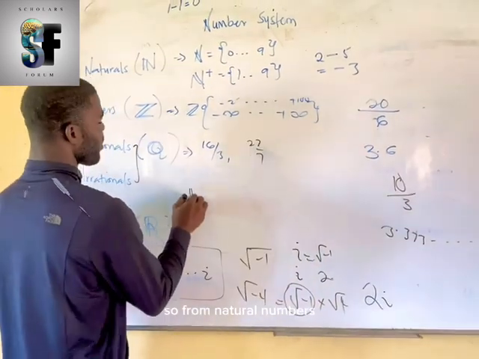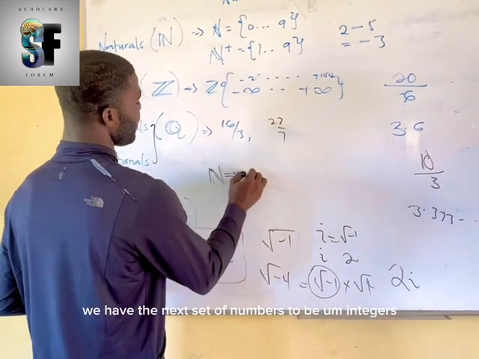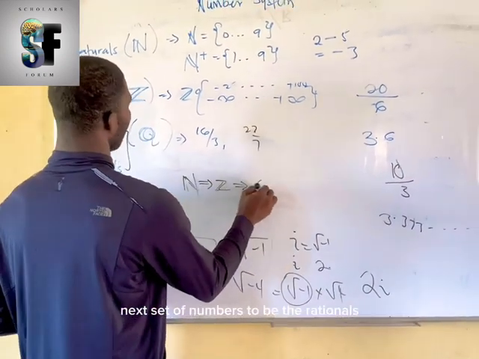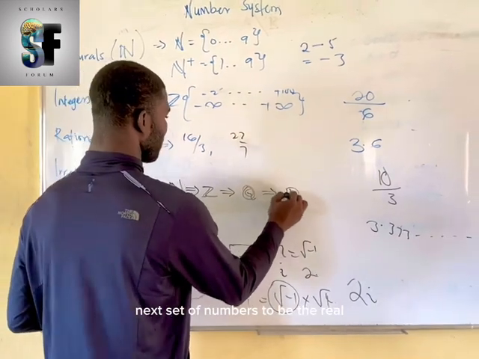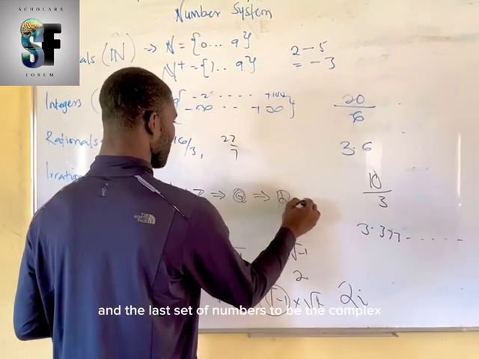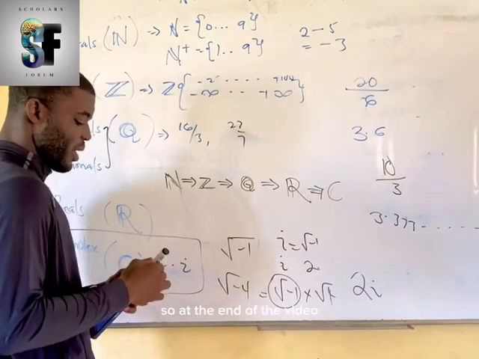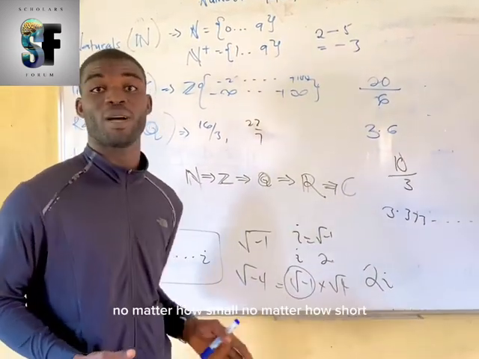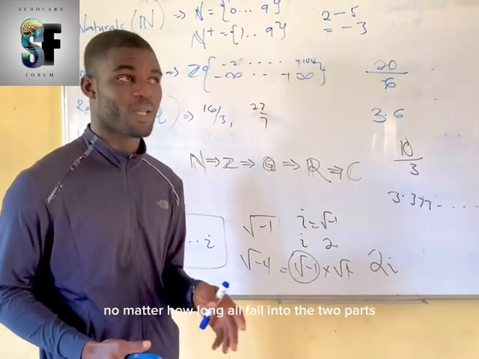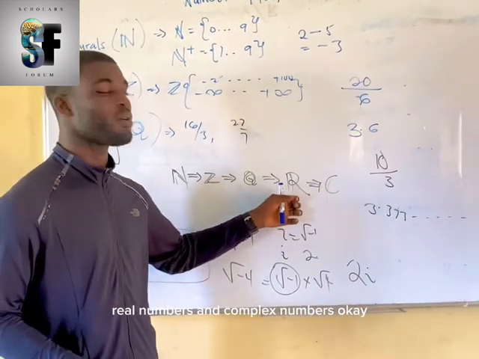From natural numbers, the next set of numbers is integers, the next is the rationals, the next is the real, and the last set is the complex. So at the end of the video, you will find out that all numbers, no matter how big, no matter how small, no matter how short, no matter how long, all fall into the two parts: real numbers and complex numbers.